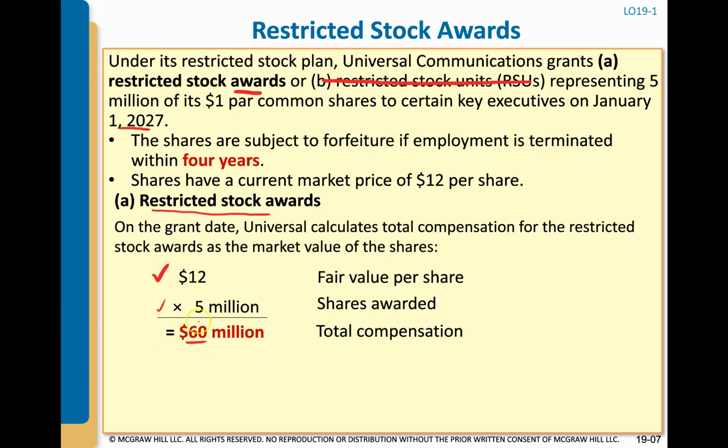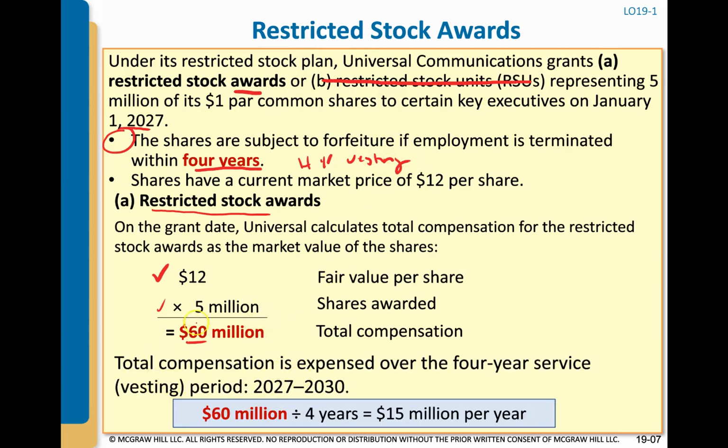So in total, there's $60 million of compensation. And we're told that the shares, right here in the first bullet point, are subject to forfeiture if employment is terminated within 4 years. That means we have a 4-year vesting period. So we have to allocate that $60 million over 4 years, because that's the service period that the participant has to work for the company in order to receive these shares in full.